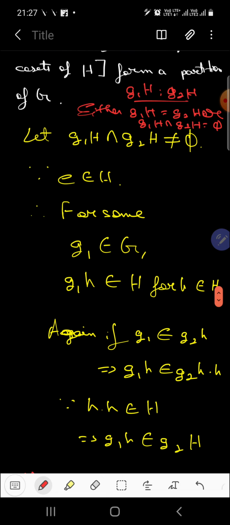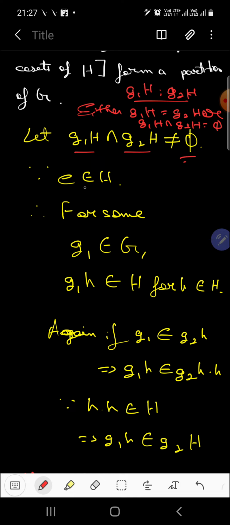So we have considered that we have two left cosets, G1H and G2H, and their intersection is not null. That is, we have considered that there are some elements which are common to both of these left cosets. Clear?